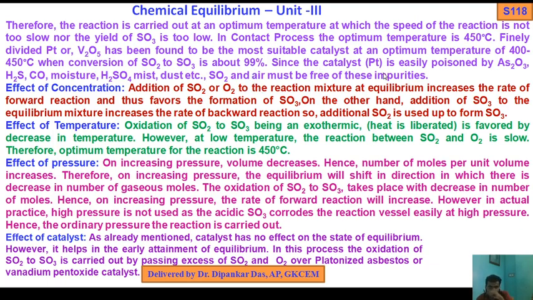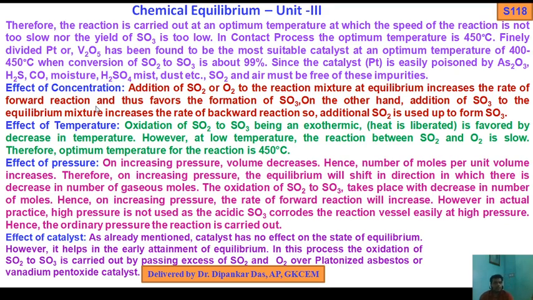Since the platinum catalyst is easily poisoned by arsenious oxide, As2O3, or H2S, or CO, or moisture, or H2SO4 mist, dust, etc., the SO2 and air must be free from these impurities. So you should remember this.